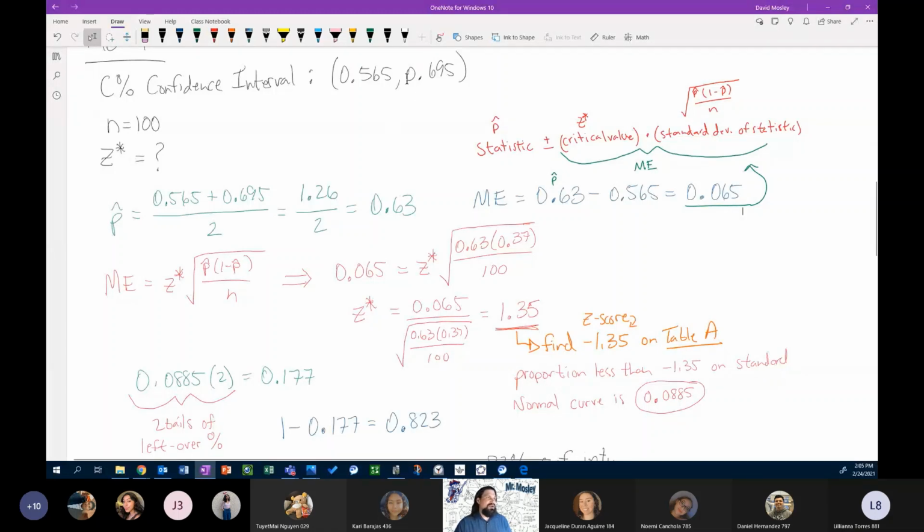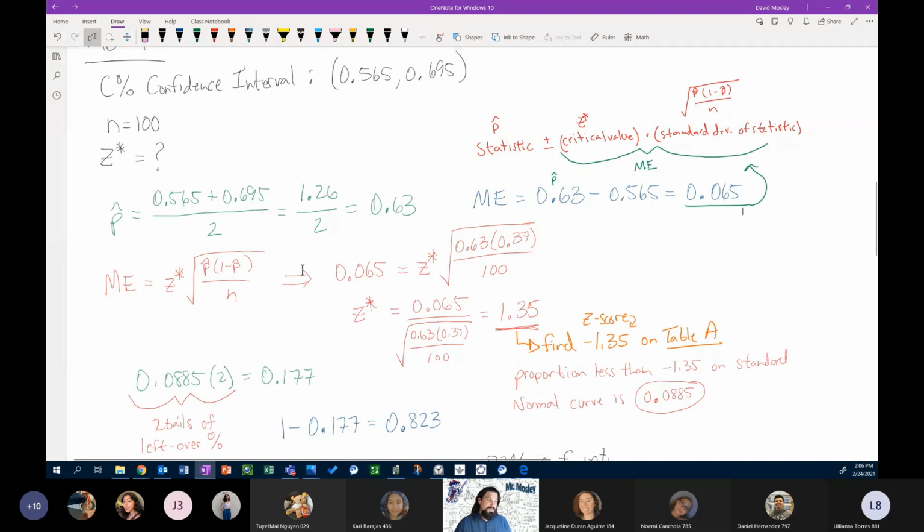Because I know how far I need to go from p hat to each endpoint, I just need to determine how far that is. So the margin of error is 0.63, p hat, minus 0.565, my smaller endpoint. I could do 0.695 minus 0.63 and I'll get the same value. We get 0.065, which represents the margin of error.